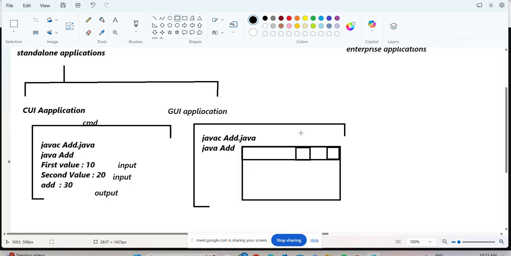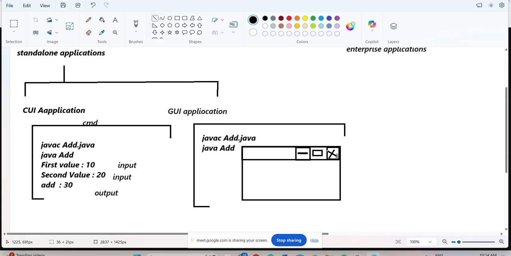In that first box, we have something like minimize, here also we have minus. Next, here we have X, the cross. Like that it's available. Like that, one window will be created.